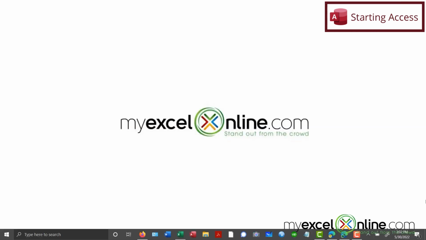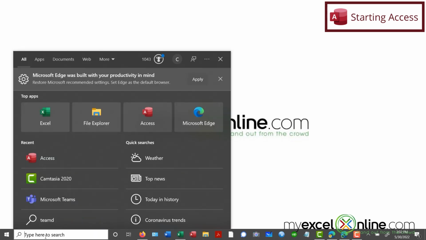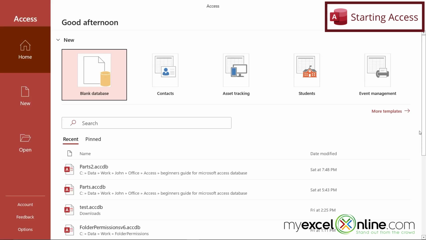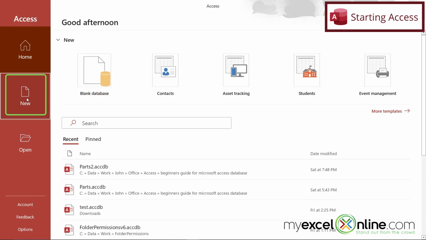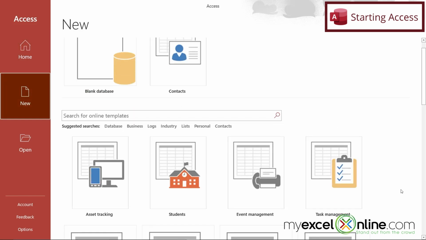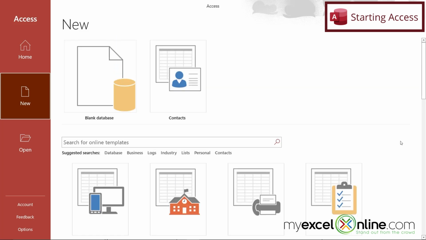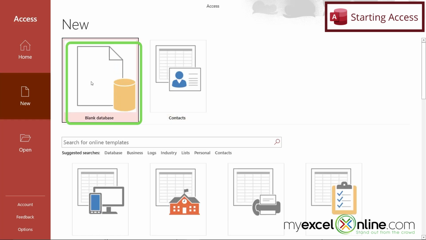If I have Microsoft Office installed on my computer, I just need to go down here and type in Access, and I should be able to find the link for the application. So I'm just going to click on this, and Microsoft Access will open up. Like in all Microsoft products, there are templates that you can use. So if I were to go on to the New tab right here, I would see a list of different kinds of templates of databases that I can use to begin my project, and then I can build off of that. But for the sake of our tutorial, I'm going to go to a blank database.